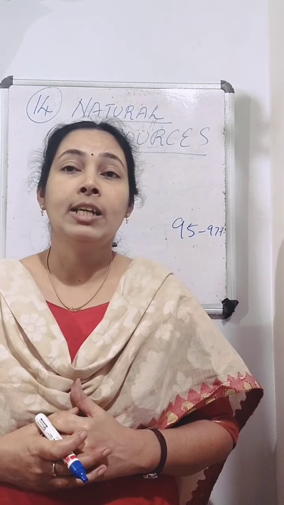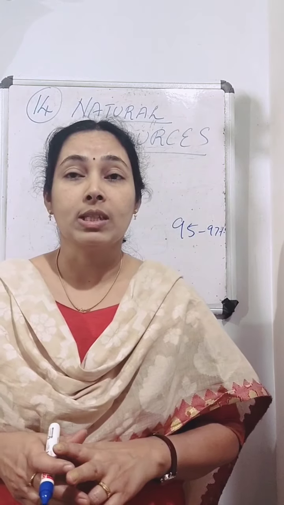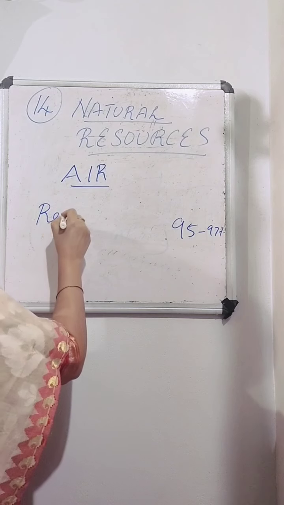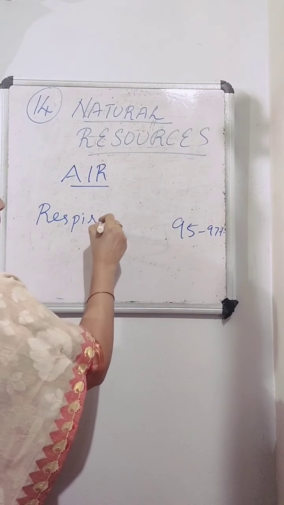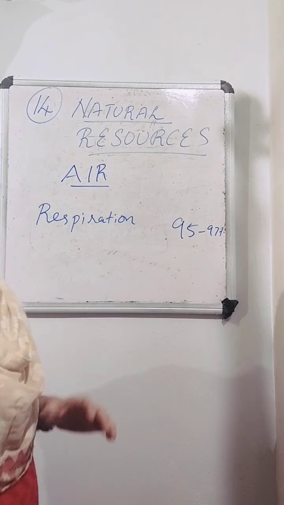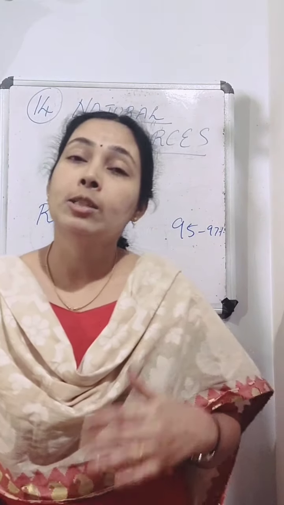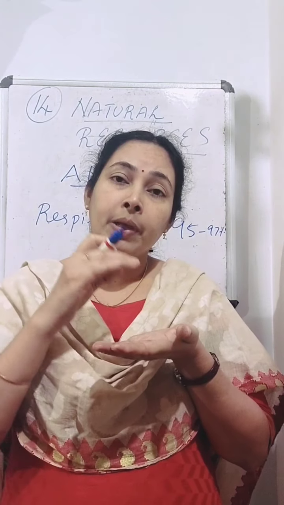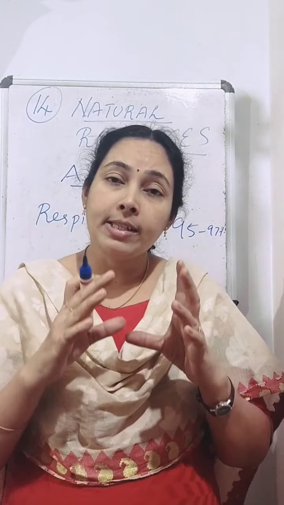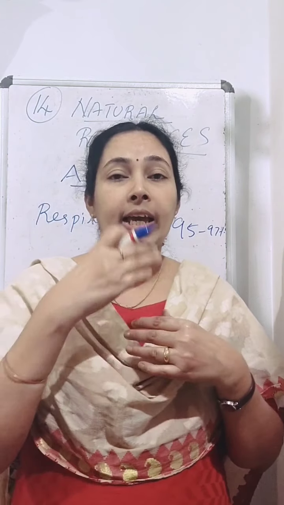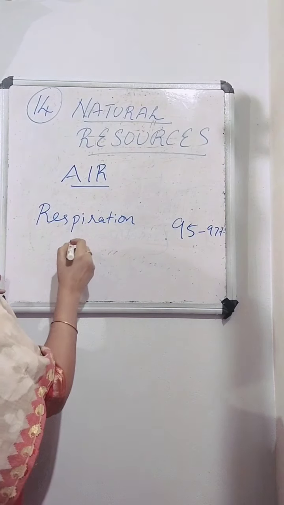It is released into the atmosphere by two processes, and one process is respiration. So through respiration, carbon dioxide is given out into the air. What is respiration? It is the process in which oxygen is taken into the cells, and this oxygen breaks down the food or glucose in the cells and releases energy and carbon dioxide.